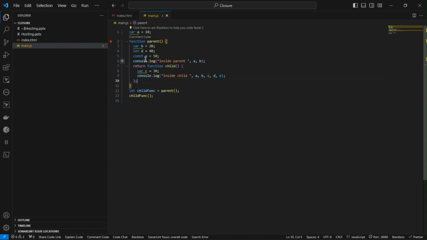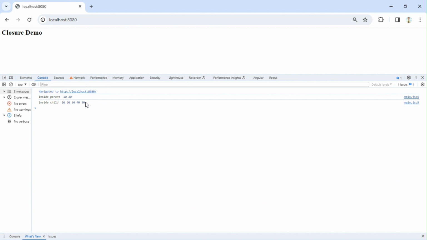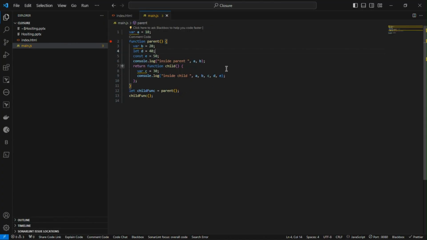Why are we specially seeing let and const? Because this has a different meaning than declaring a variable using var, because this is used for block scope declaration of variables. Now we'll try to understand what is happening with respect to let and const in closure. We'll go to our browser and read. You can see even if the variable is declared using let or const, it will still fulfill the closure. So it will also behave like var declaration. Even variables declared using let and const fall under closure. There is no difference in that.